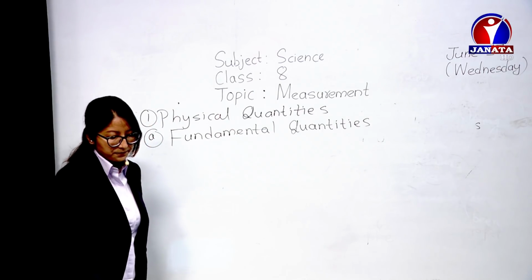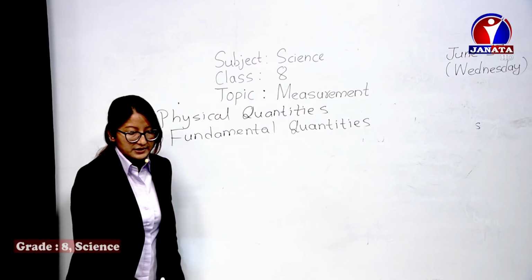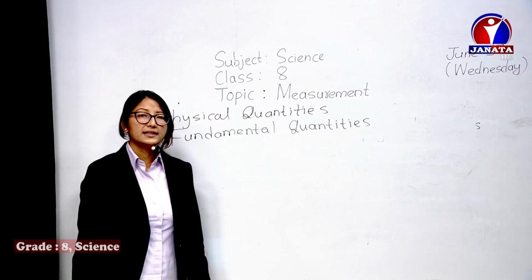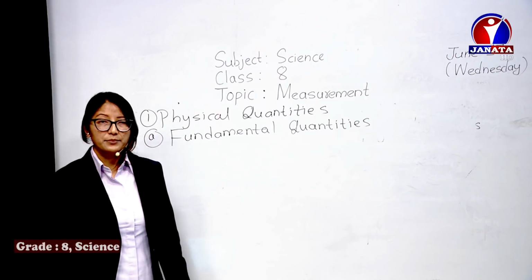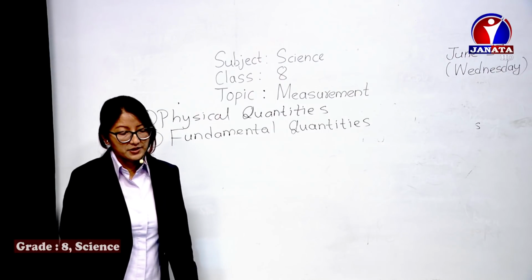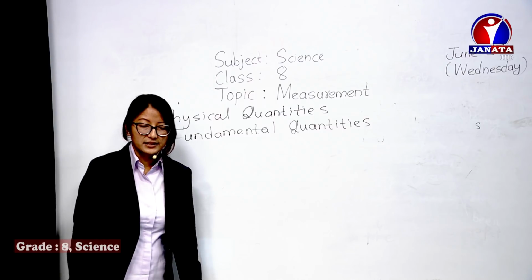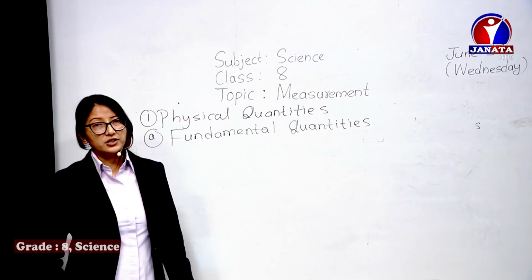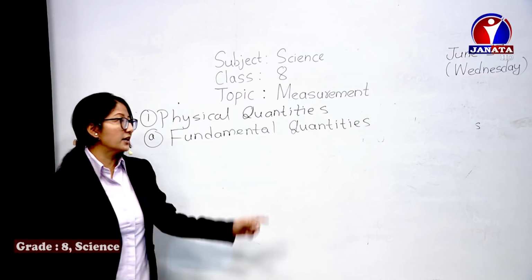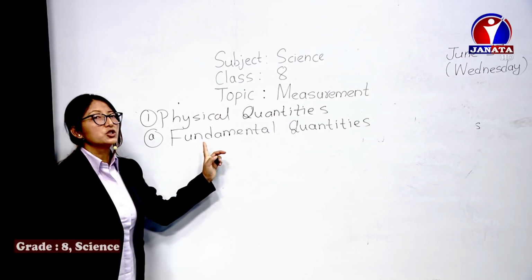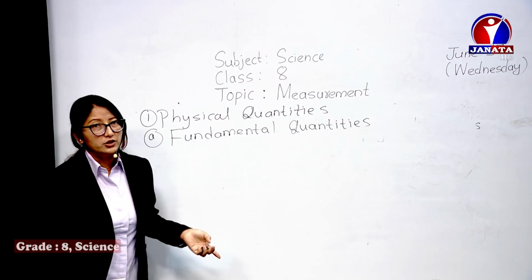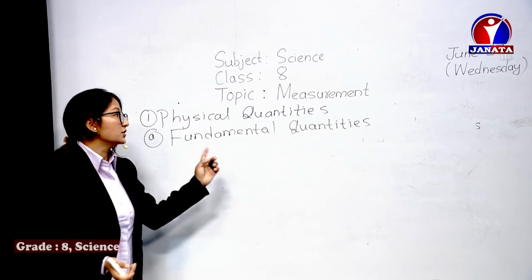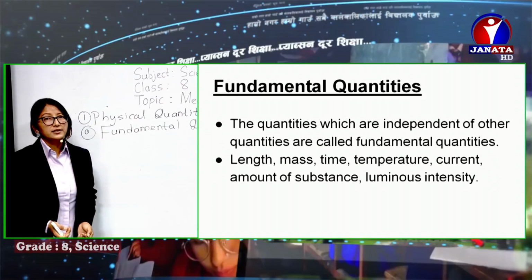You can simply check a few slides here. The fundamental quantities are length, mass, time, which I have already said, temperature, electric current, amount of substance, and luminous intensity or brightness of light. This is called fundamental quantities. Once again, I'd like to define: quantities which do not depend on any other quantities, which are independent, which can be measured directly, are called fundamental quantities.